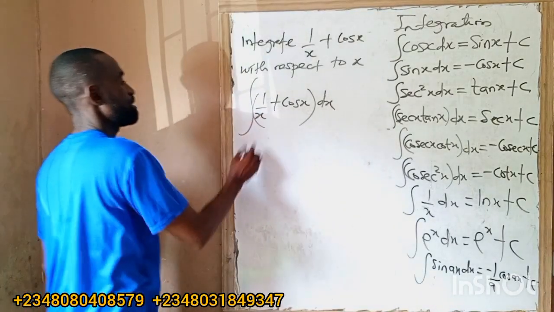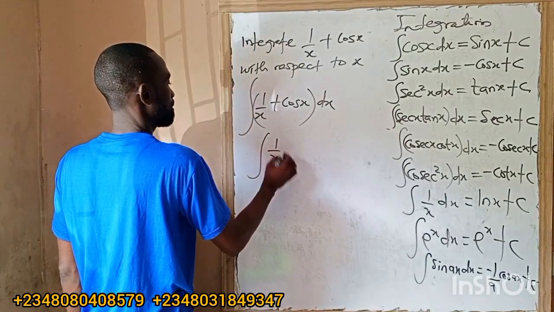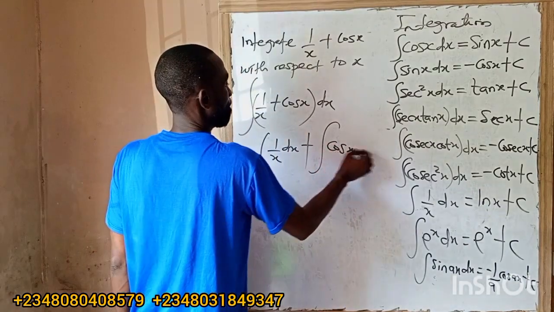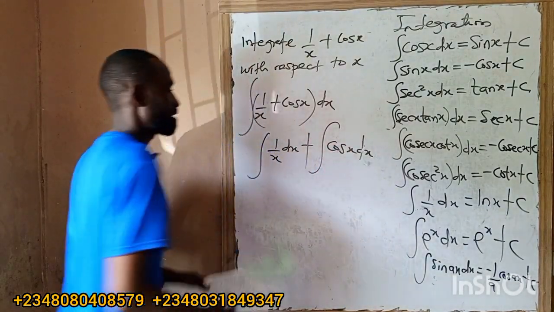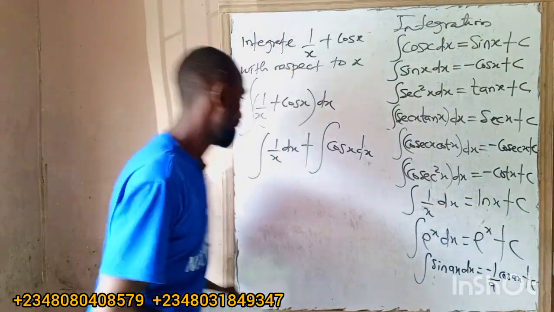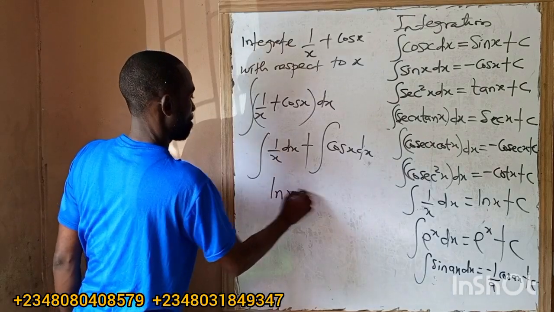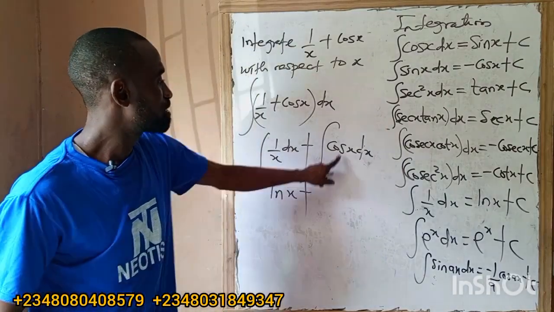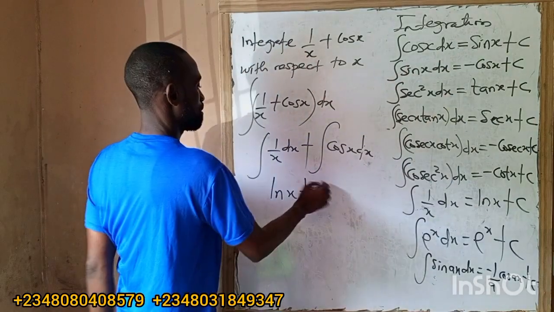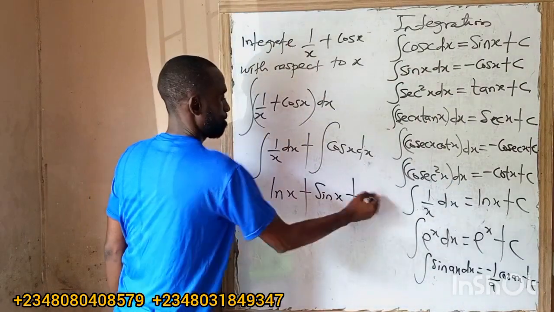I'll open this bracket to be the integral of 1 over x dx plus the integral of cos x dx. Class, if I integrate 1 over x, what's our answer? ln x. So I'm having ln x plus, if I integrate cos x, what's our answer? Sin x. So sin x plus c.